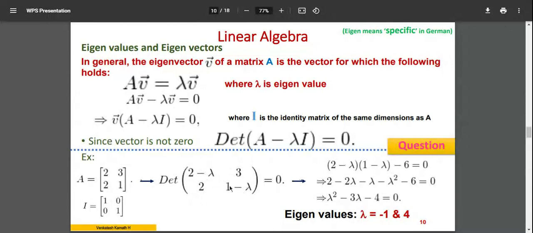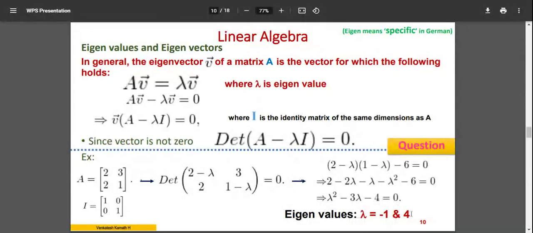2 minus lambda into 1 minus lambda minus 3 into 2, 6. Right? It is a linear algebraic equation. Solve for lambda, this equation. I'm not going to explain this entire step here. So you know how to do this simplification of algebraic equation. So you end up with two answers here.